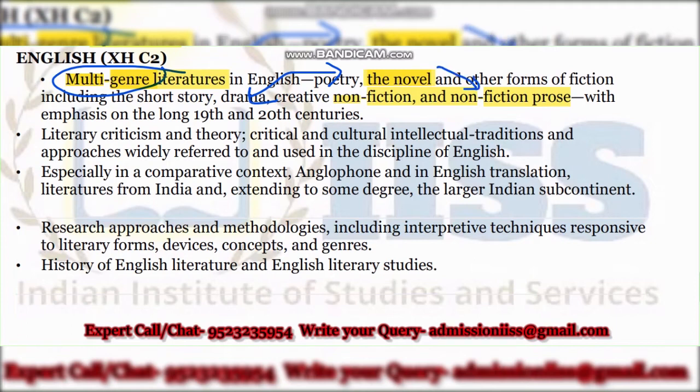We have novels based on a series of letters, like Pamela by Samuel Richardson. Okay, so we cannot forget these types of genres while talking about the multi-genre literatures, because GATE has already given us the hint: don't go by individual literatures or literary forms only, go by the relations, establish a relativity between the various genres.